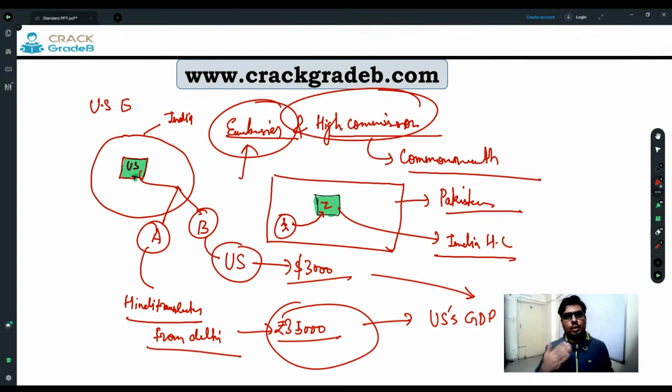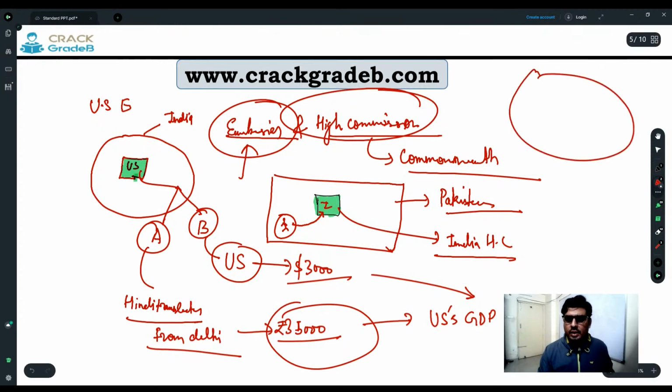So for example, if any of you starts working in the Indian embassy in the USA, whatever income you generate there while working in the embassy is going to be part of India's GDP rather than the USA's GDP. And this is going to be only for embassies, because these are different things.